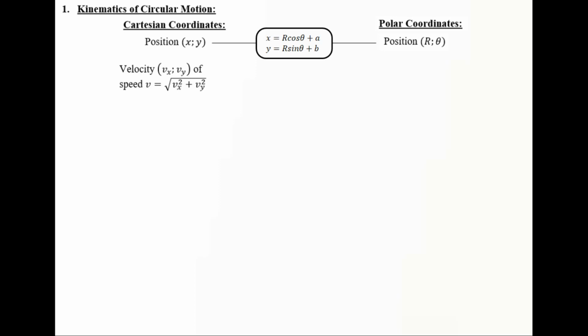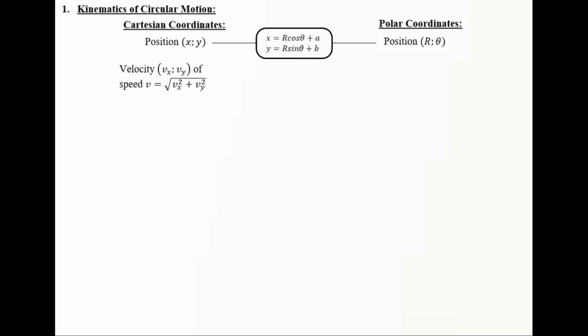Now we're going to do a comparison between Cartesian coordinates and polar coordinates, because whenever we have circular motion we're talking about symmetry in which the radius is considered constant. The Cartesian coordinates are described by the position x, y, and the polar coordinates by the position r, theta. R is the radius, theta is the angle, and they are linked together via x = r cosine theta plus a, y = r sine theta plus b, where a and b are the center of the circle.